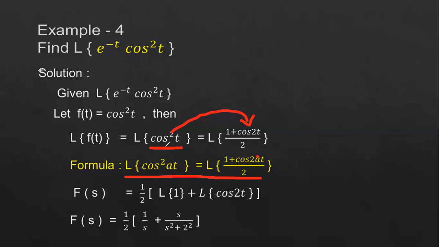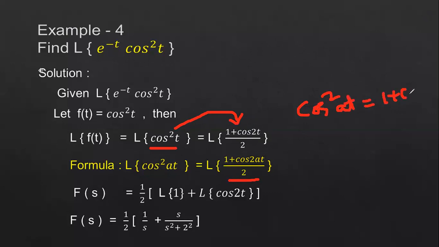In place of a, we have the value 1, so that can be written as 1 plus cos 2t by 2. So this cos squared t function can be written as 1 plus cos 2t by 2 according to the formula of cos squared at.